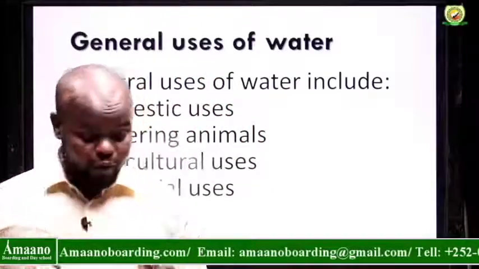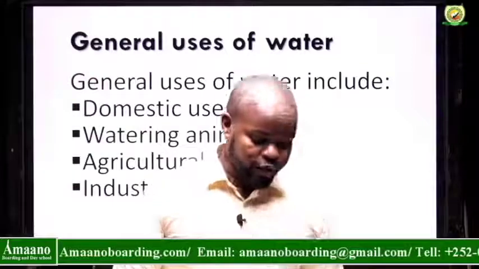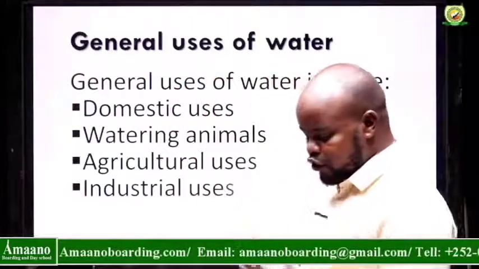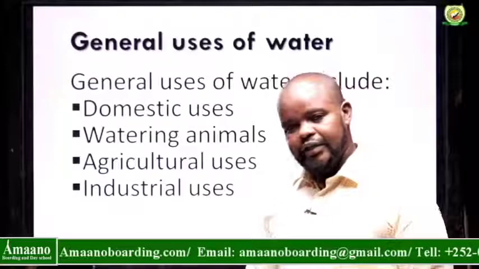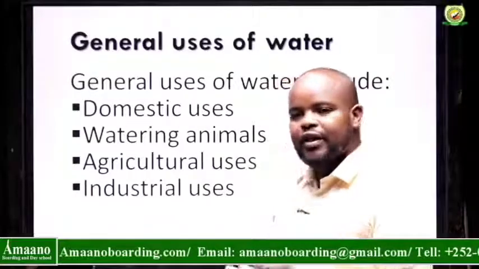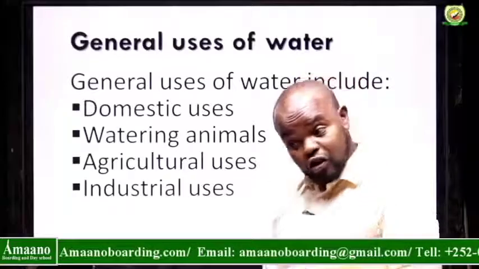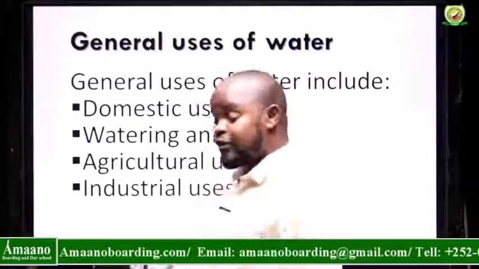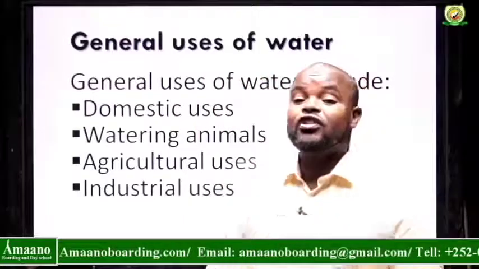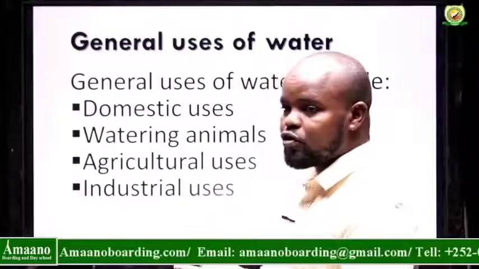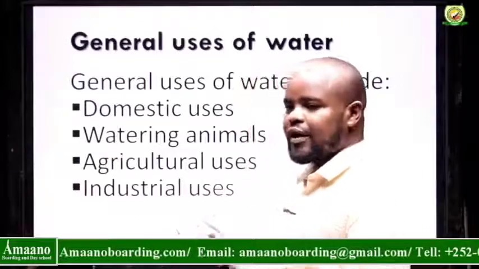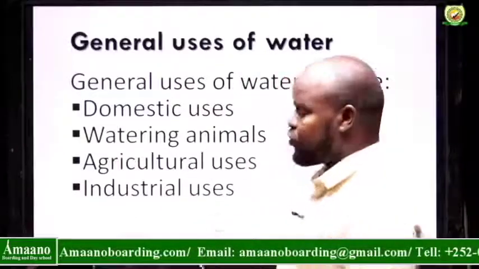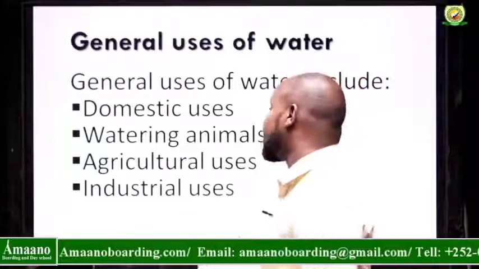Okay. We also use water for domestic issues. For example, domestic means home use, right? We use water at home for cooking, for washing, for drinking, for washing clothes. That's it. And water and animals. For example, if you have some animals at home, and in the countryside and rural areas, people usually keep a large number of animals. These animals need water, so we give them water, right? We water them.